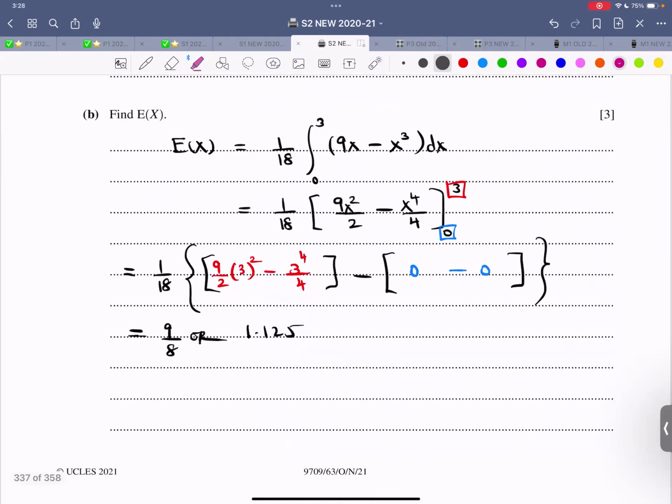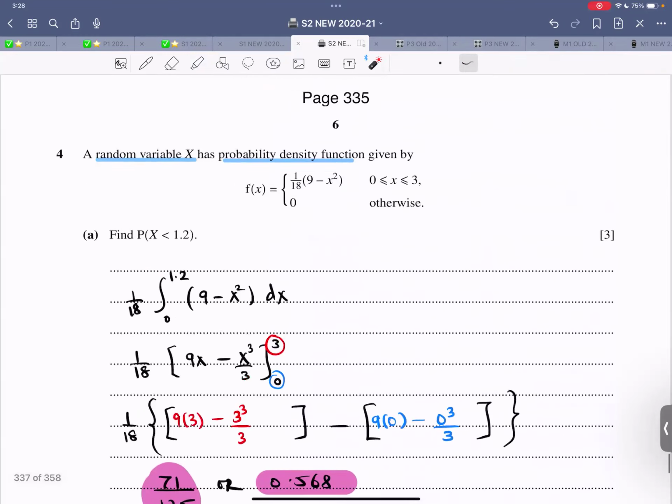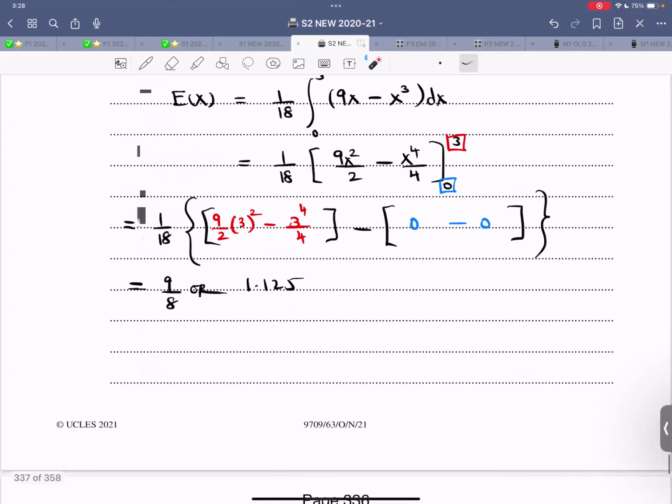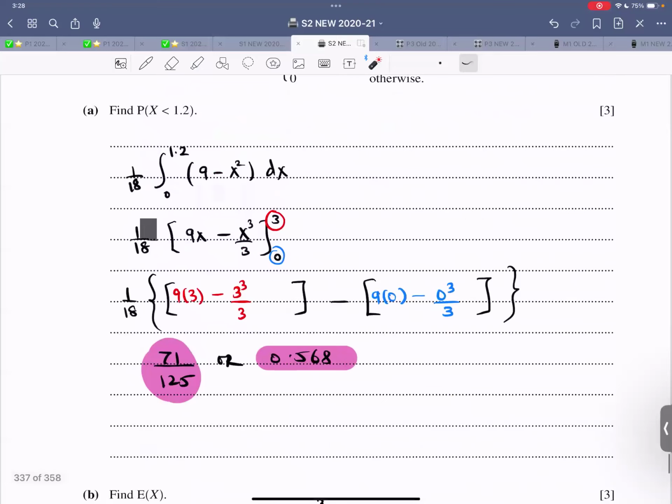Find expectation of x. So expectation of x is what? That is 1 over 18. That is the constant. First of all, what we do is that we write between these two limits, that is 0 and 3. And what else is there? You have to multiply it with x.